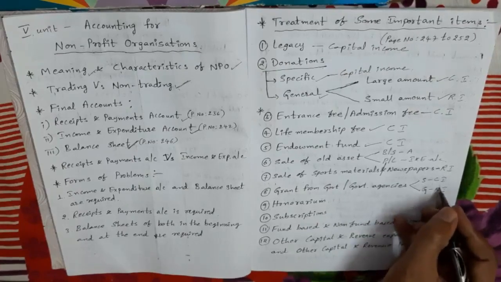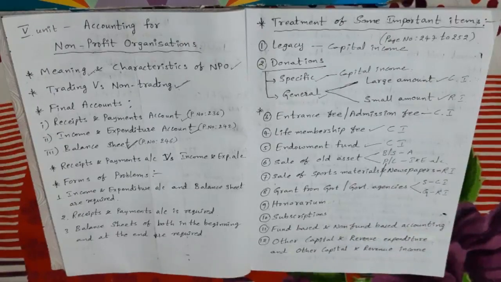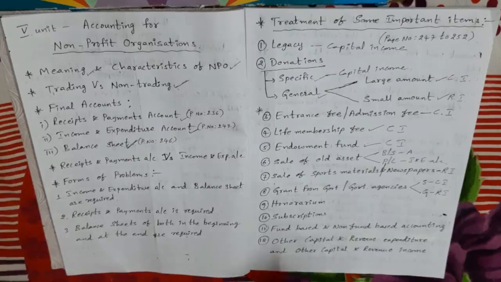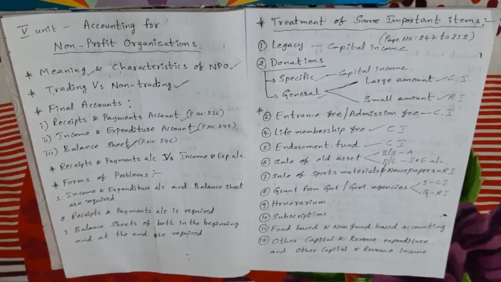Nothing mentioned means we treat it as general grant only. So we take it in the income and expenditure account credit side. Honorarium. So my dears, here honorarium means any amount paid to a person who is not an employee of the organization for rendering services to the concern.